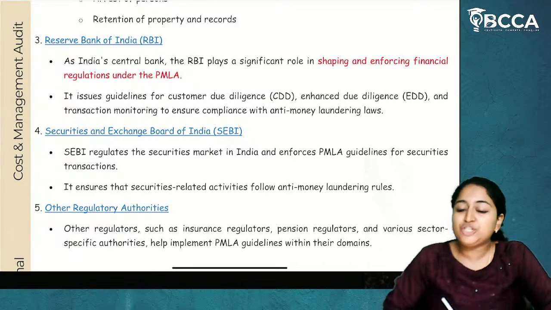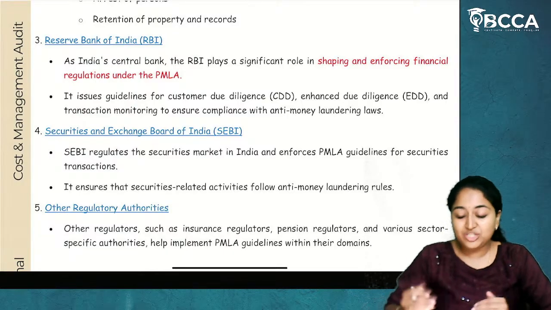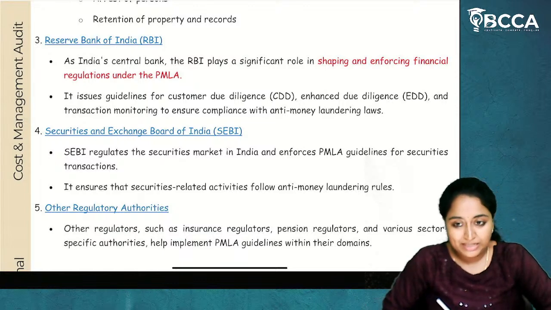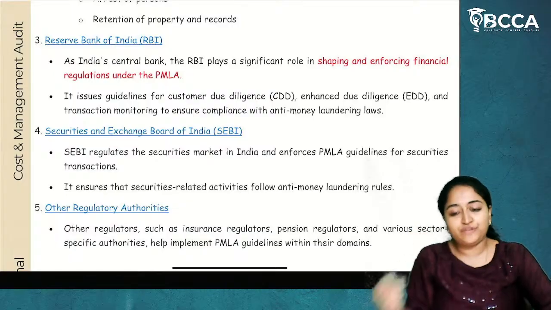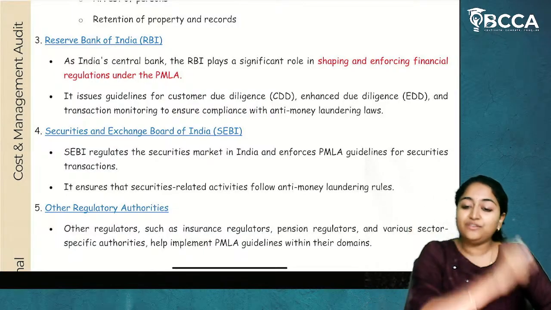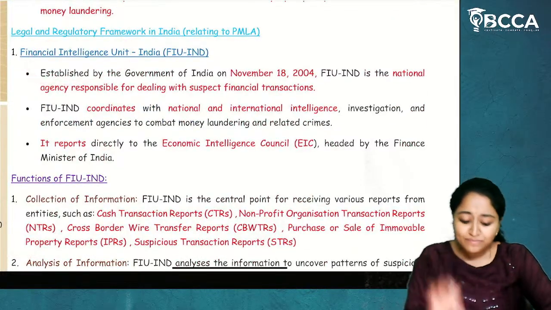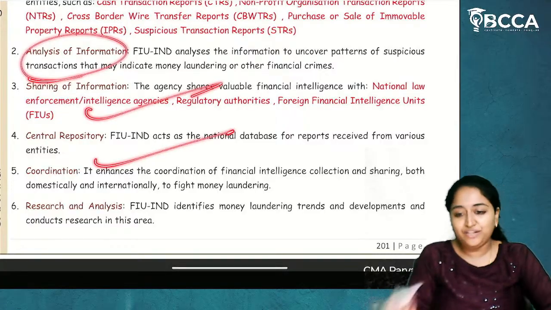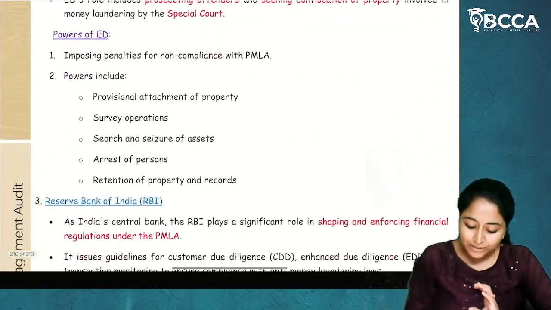If there is any suspicious transaction, or regarding the cash transactions, how much, if it is exceeding the limit, or if it is below the limit, reports regarding that will be collected, and those reports will be given to RBI by different banks. Then RBI will give the information to the Financial Intelligence Unit of India, and they will collect the information, do the analysis and share the information with different regulatory bodies. I hope it is clear.